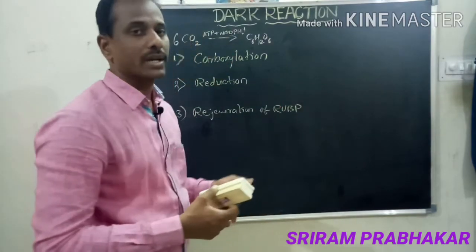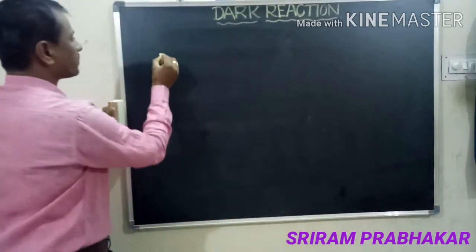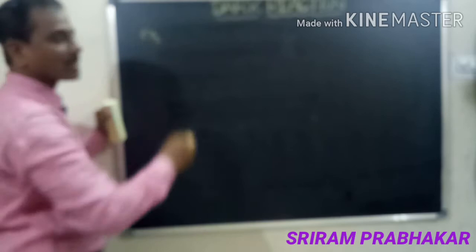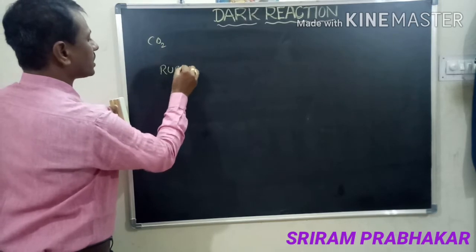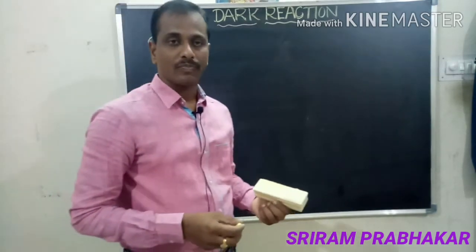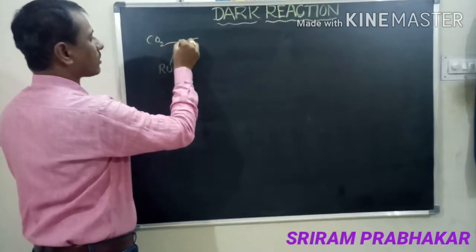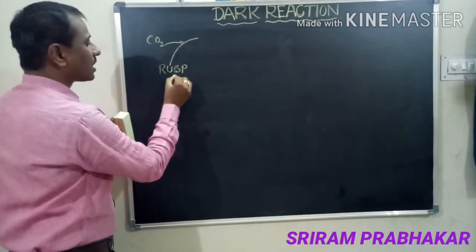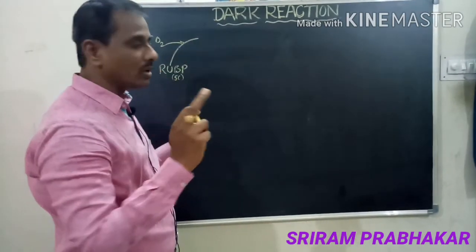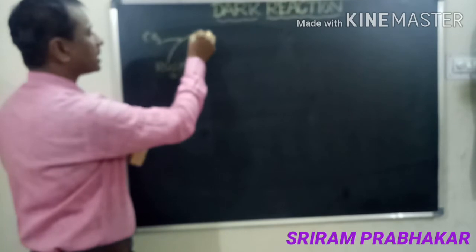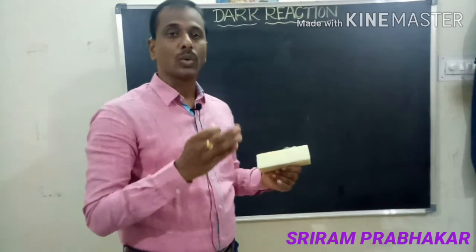So how do these 3 steps take place in a cyclic manner? In the first step, the atmospheric carbon dioxide is received by a molecule present in the stroma, RUBP. This is the first reaction, that is carboxylation. RUBP is a 5 carbon compound. Carbon dioxide is a 1 carbon compound. 5 carbon plus 1 carbon gives a 6 carbon compound, but it is not stable. It immediately breaks down into 2 molecules.